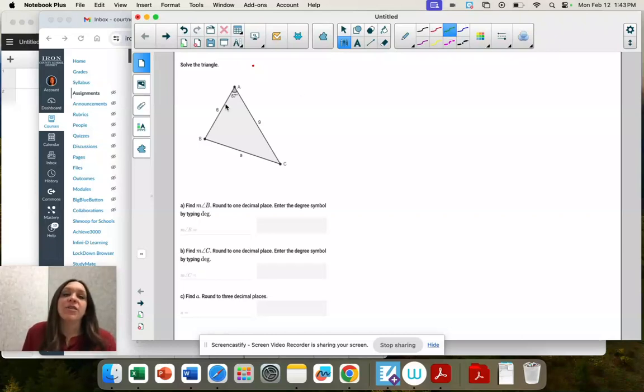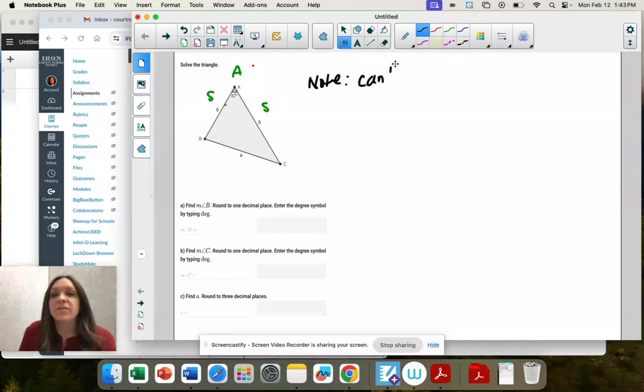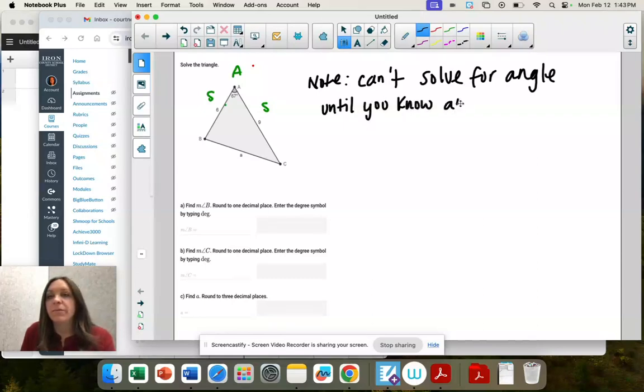Another way to look is if you have a side with the angle between. So you know the two sides and the angle, that's called side angle side. That's another reason where you would use law of cosines. So first thing, it's asking us to find the angles, but you might want to note this. You can't solve for an angle until you know all three sides. So we actually are going to start down here by finding side A.